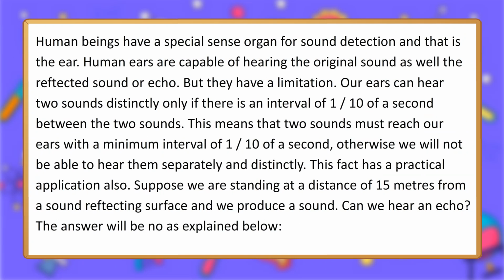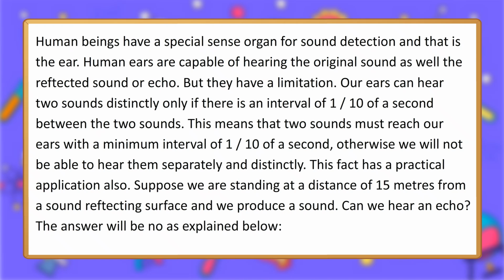Human beings have a special sense organ for sound detection, and that is the ear. Human ears are capable of hearing the original sound as well as the reflected sound or echo. But they have a limitation. Our ears can hear 2 sounds distinctly only if there is an interval of 1/10 of a second between the 2 sounds. This means that 2 sounds must reach our ears with a minimum interval of 1/10 of a second, otherwise we will not be able to hear them separately and distinctly. This fact has a practical application also.